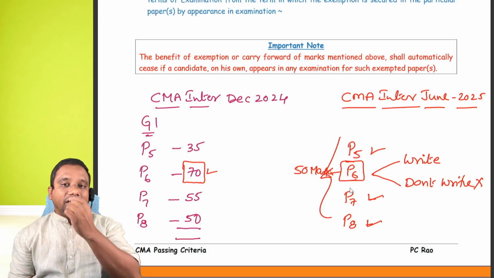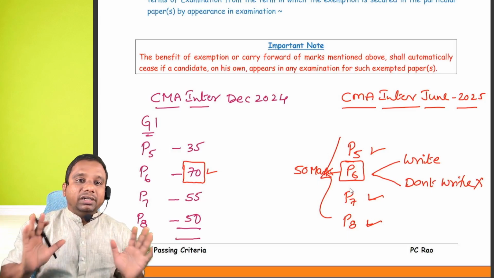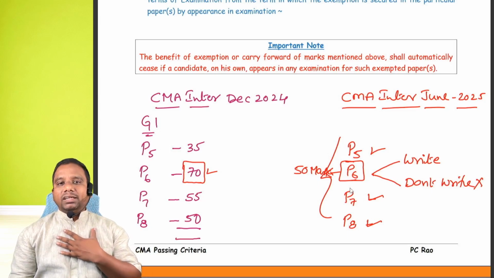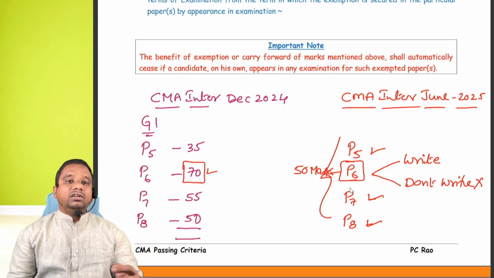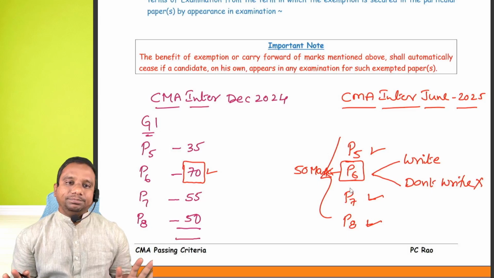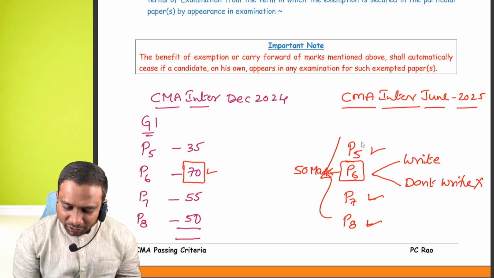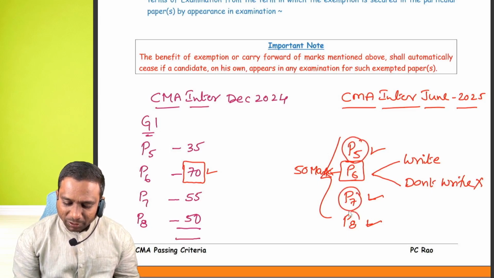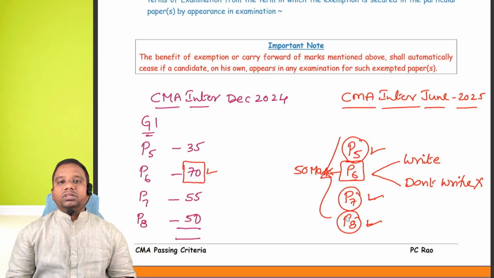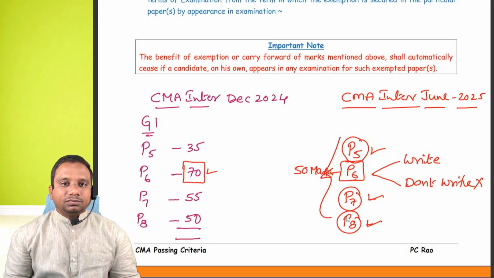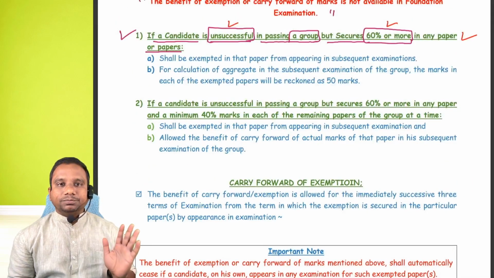That is the important condition here. Exemption plus carry forward. Both conditions are important. Yes, I have taken this paper as exemption. Fine. How many marks are carried for calculation of aggregation? Only 50. Okay, so in that case, you have to secure in paper 5, paper 7, paper 8 an aggregate of 150 marks. This is very, very important, students. Clear? So it is the first condition. Observe.